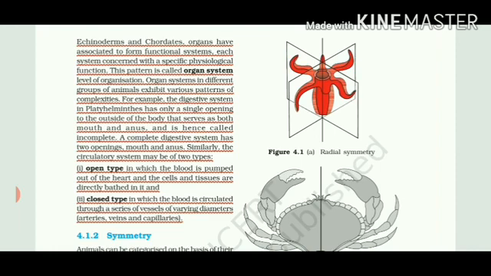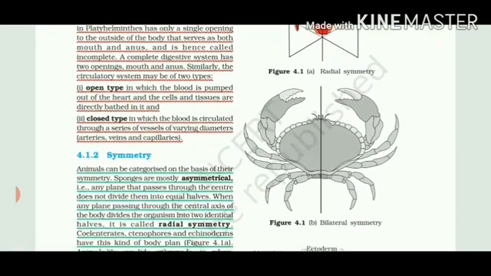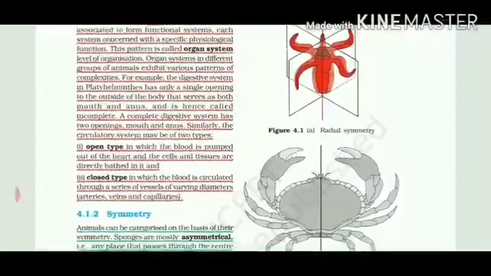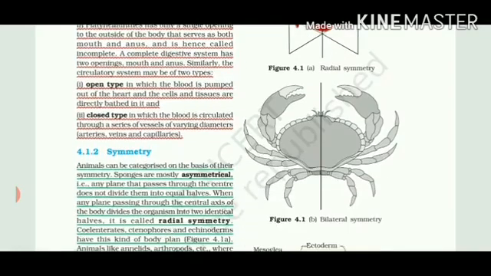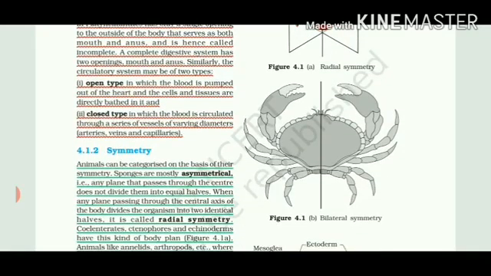Now coming to the second basis of classification, that is symmetry. So symmetry can be of two types. One is radial and second is bilateral symmetry. Which kind of observable features can be seen in these diagrams? Like in radial symmetry, they are dividing the body of the organism into two halves. And are they getting equal halves? And similarly, if you see bilateral symmetry, there is a crustacean, right? A crab structure is there. So if they are putting a cut in the center, the body is dividing into two equal halves.